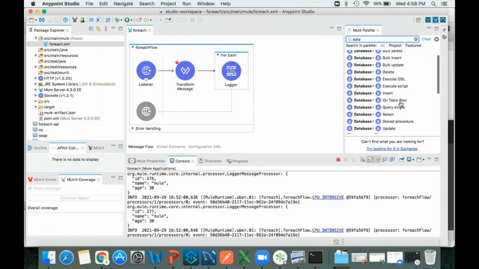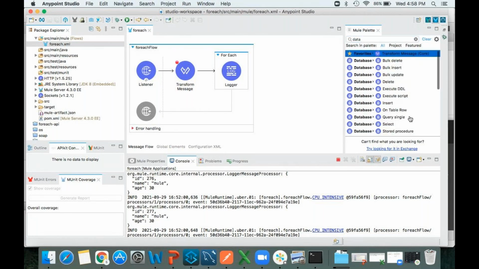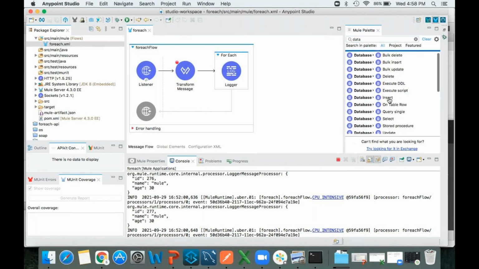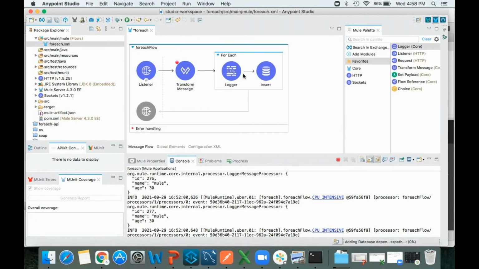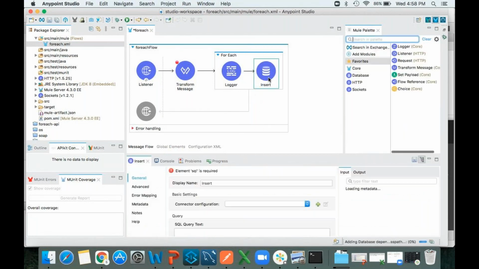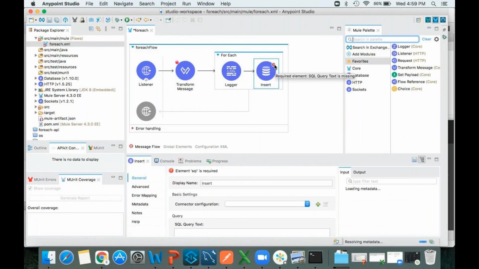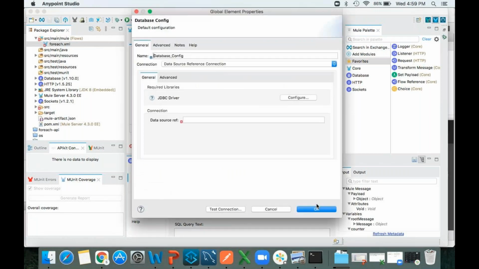Okay, in this database I want to insert some records. So take the insert operation, keep it here. As soon as you keep it here, it is asking for some configurations. That's why you can see the red symbol here. SQL is required. First, connector configuration. Click on this plus button.